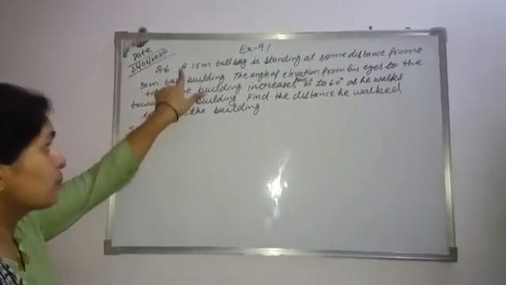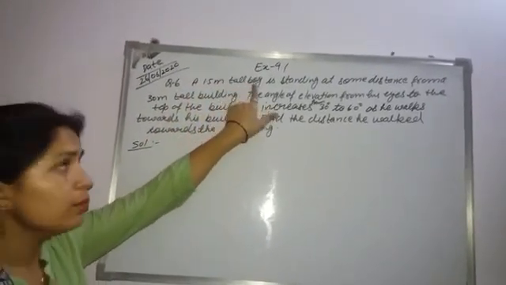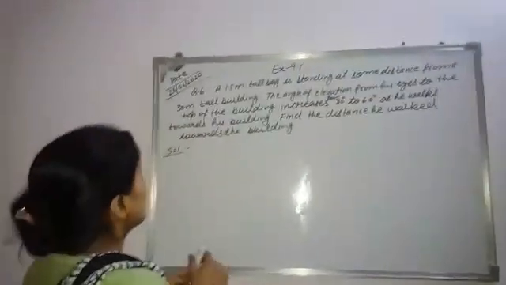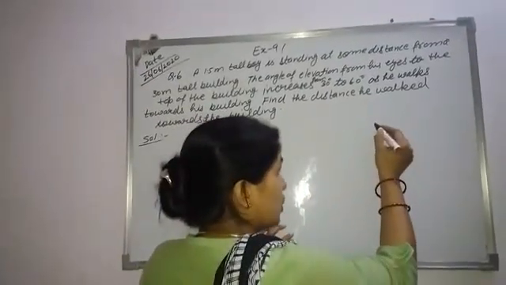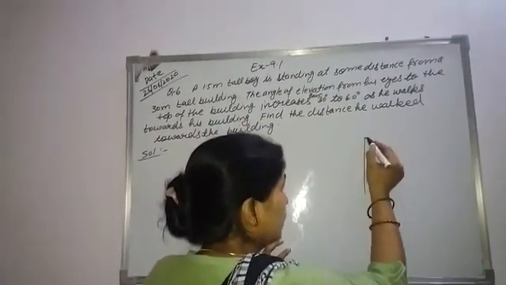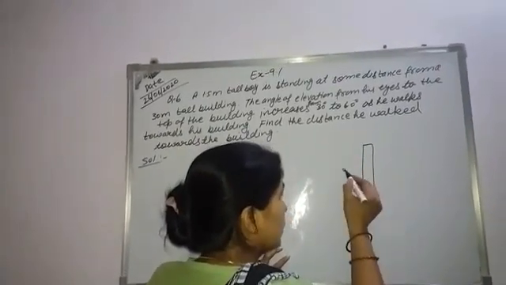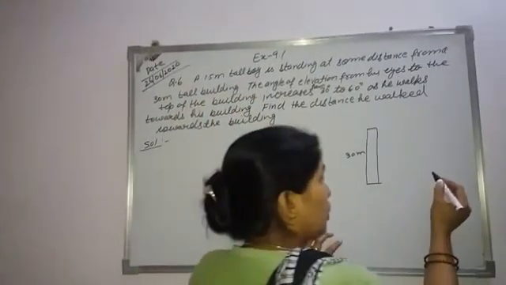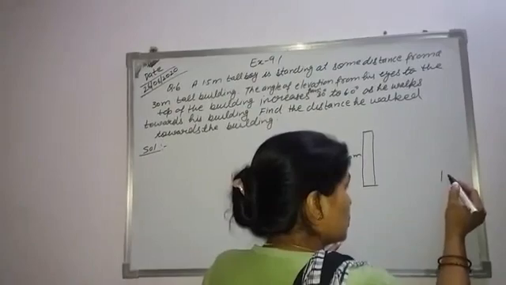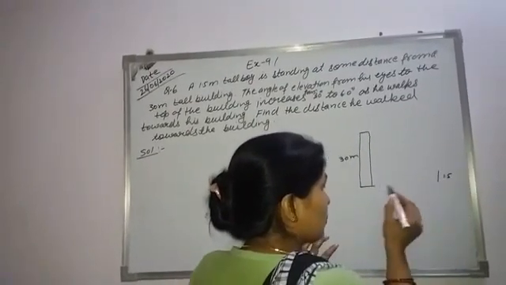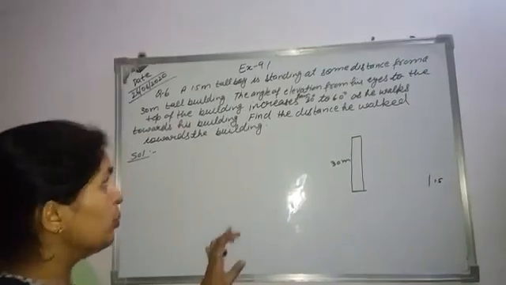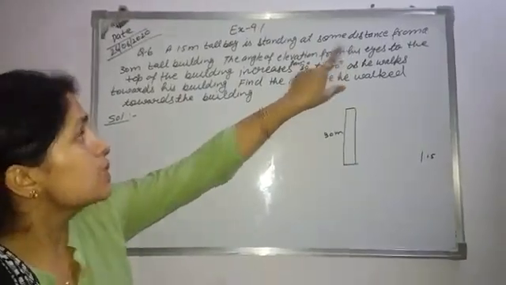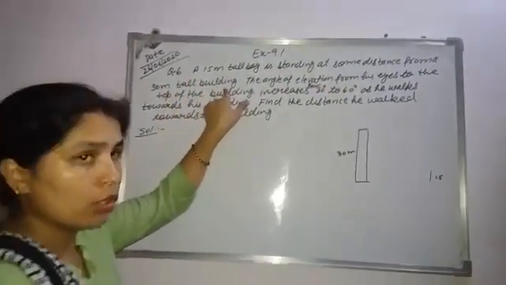This is question number 6. A 1.5 meter tall boy is standing at some distance from a 30-meter tall building. Suppose this is the building, a 30-meter tall building, and suppose this is the boy, whose height is 1.5 meter, standing at some distance from the building.